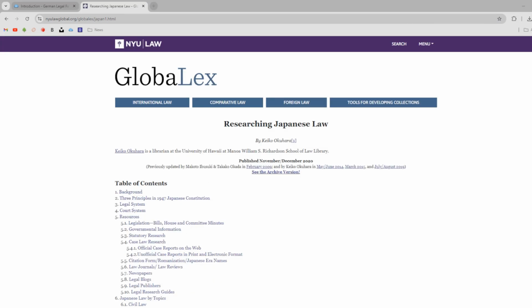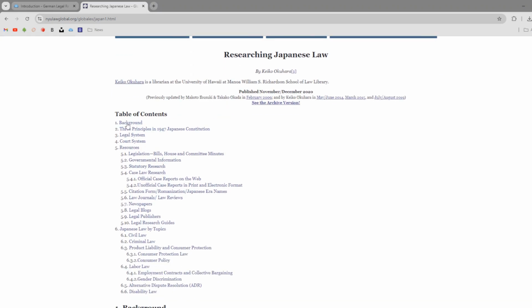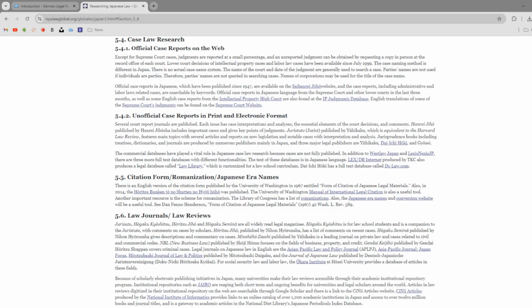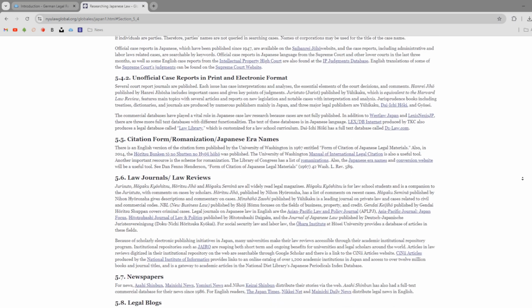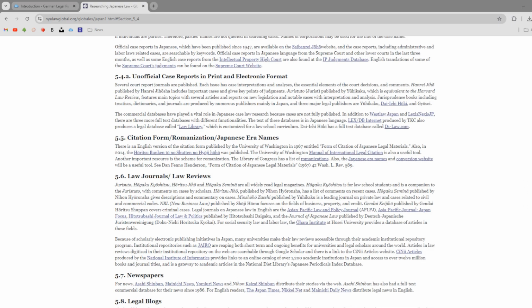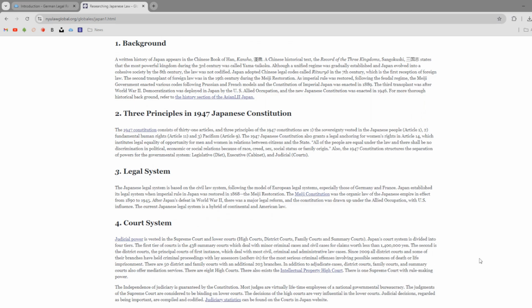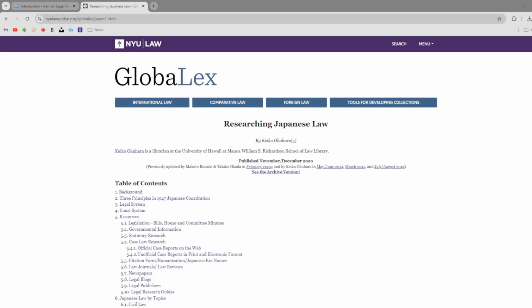If we look at the table of contents here, we see that the guide starts by providing general background info on the Japanese legal system. It then moves on to recommending databases and research tips for finding primary and secondary sources. And then after that, it provides some resources for finding the law in specific subject areas. And if we scroll down, we'll get some info about finding case law and statutes, and below that, we have recommendations for journal articles, blogs, and other secondary sources. So lots of potentially useful resources for finding the law in foreign countries in these research guides.